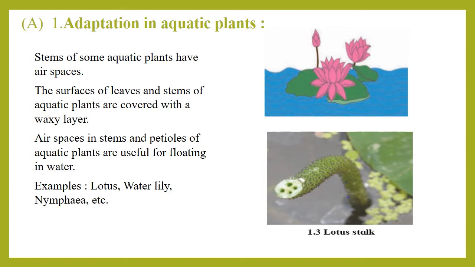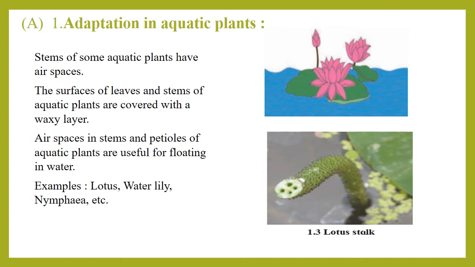If you observe the lotus plant, the leaves of the lotus plant are floating on water. How is it possible? Why do they float on water? Why do they not sink deep in the water? Because they have air spaces. In the second picture, if you see,